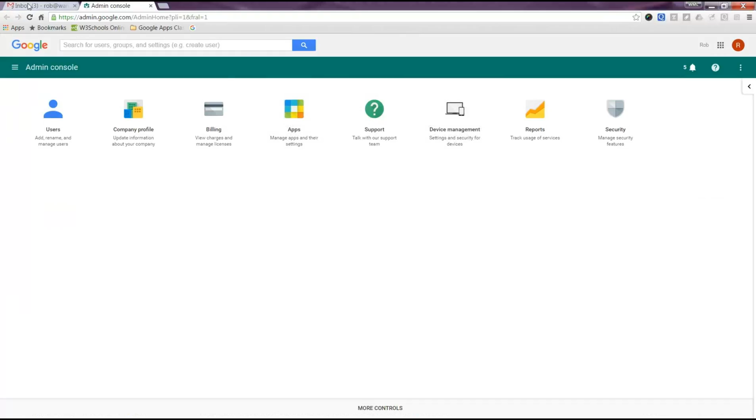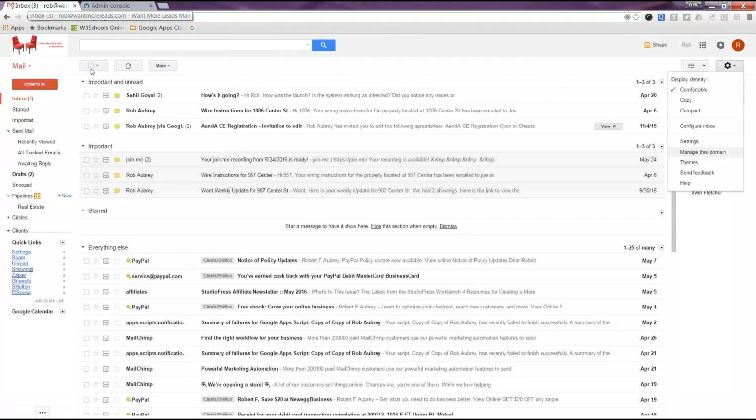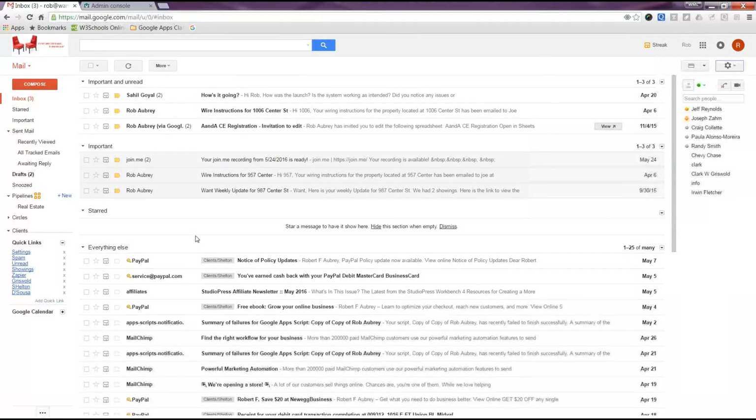I believe I had this account when they were still free. There was one time where you could have created a Google Apps account for free and had 100 email accounts. Then they changed it to 50. Then they got down to 1. But I recommend that you just do the $50 a year and just create a very, very powerful tool.